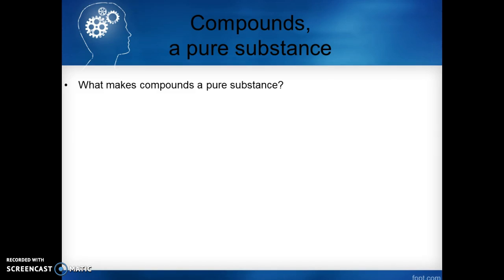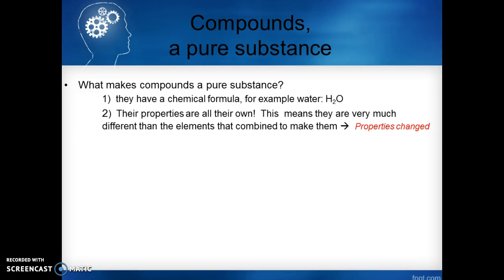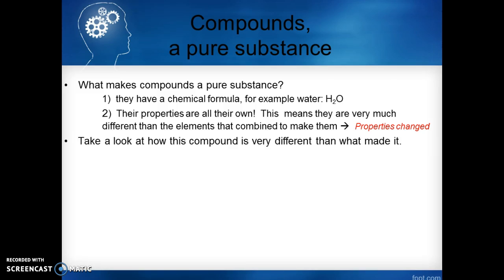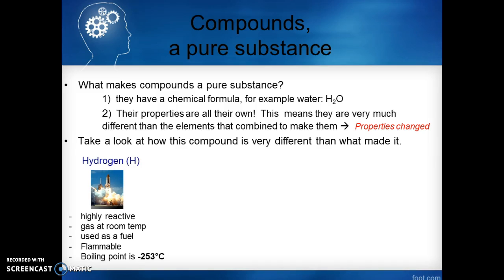Now, compounds are a pure substance, but what makes them a pure substance? Well, first off, they have a chemical formula. For example, water. No matter where you go, pure water is always made of 2 hydrogen atoms and 1 oxygen. 2. Their properties are all their own. This means that they are very much different than the elements that combine to make them. Their properties change. So let's take a look at an example here.